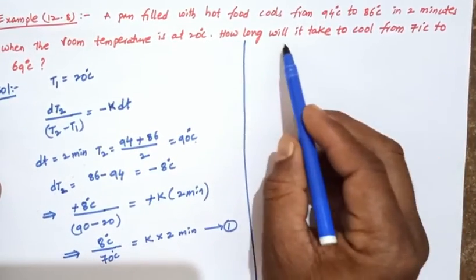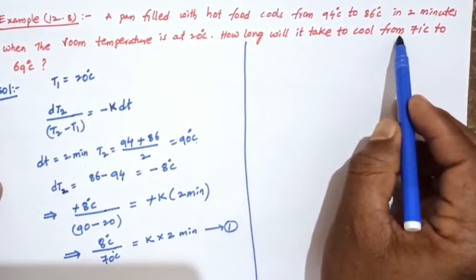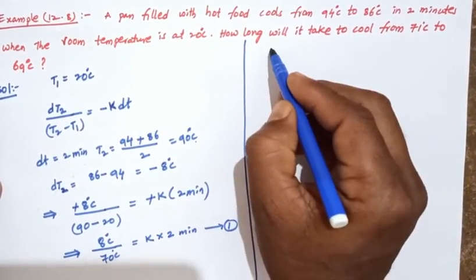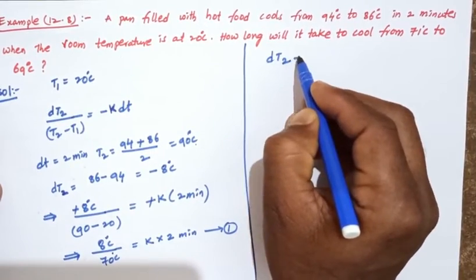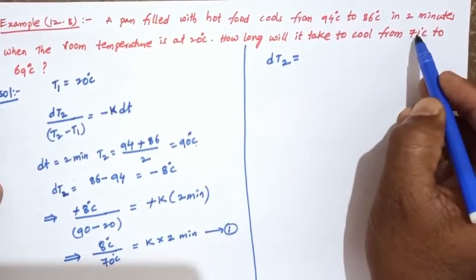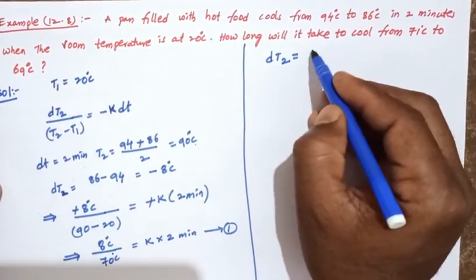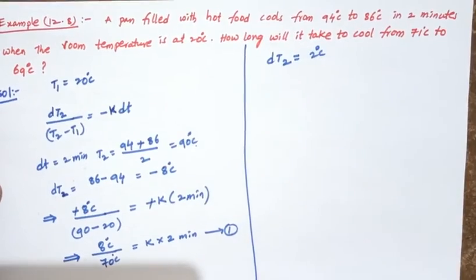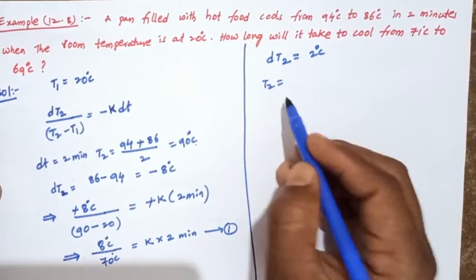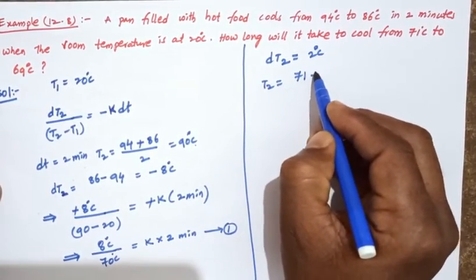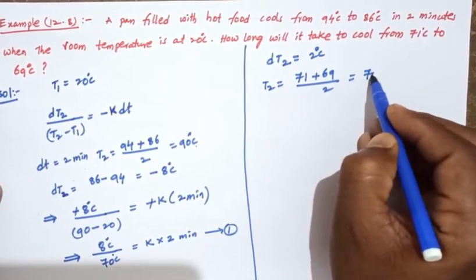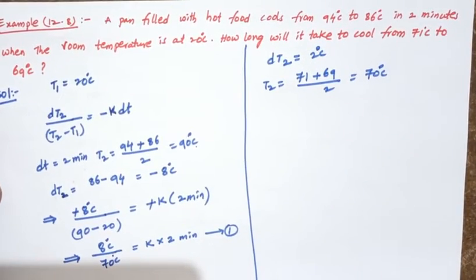In the second case, how long will it take to cool from 71 degrees Celsius to 69 degrees Celsius? Here the temperature difference dT2 is 69 minus 71, so 2 degrees Celsius in magnitude. T2 equals the average, 71 plus 69 by 2, equals 70 degrees Celsius.